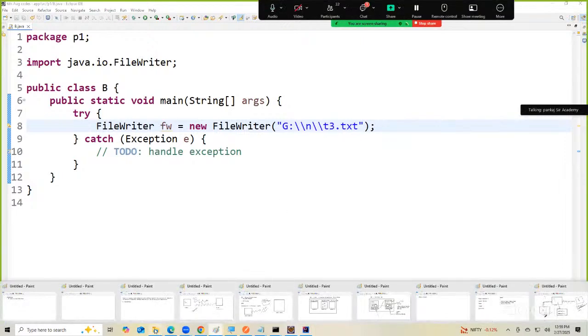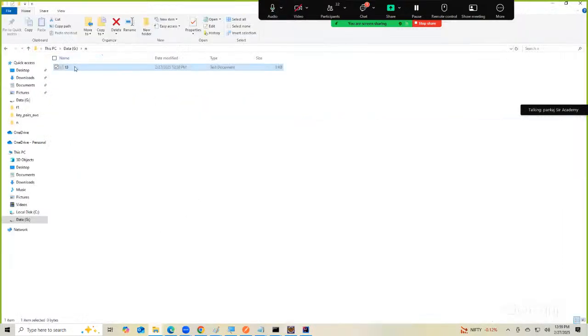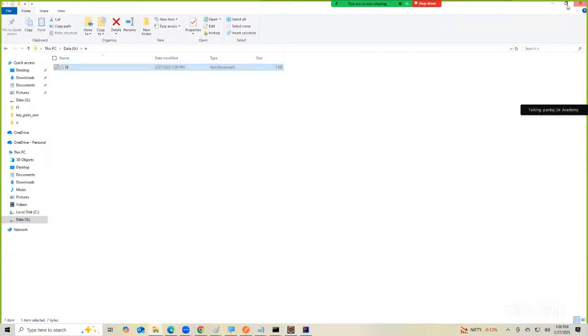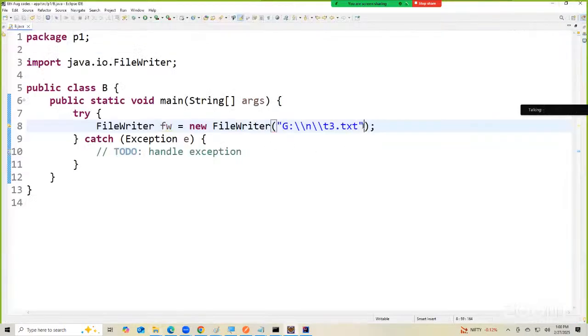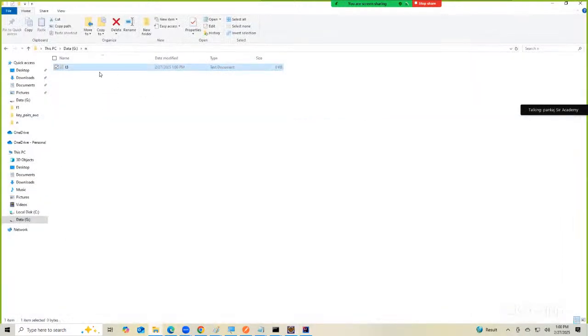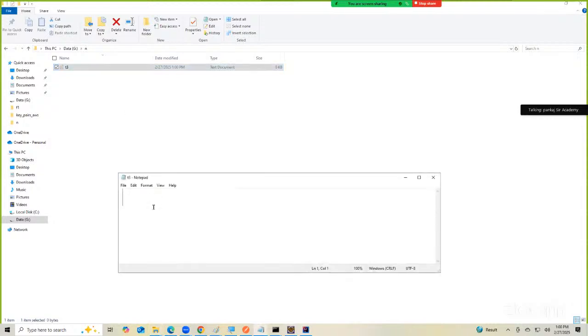See this here now. If I go back here again and write some content, save it, and now I write false here. What is the impact of writing false when the FileWriter object is created? Run this. Go here. What is happening? It is replacing the content.